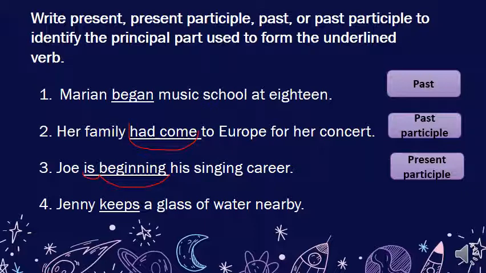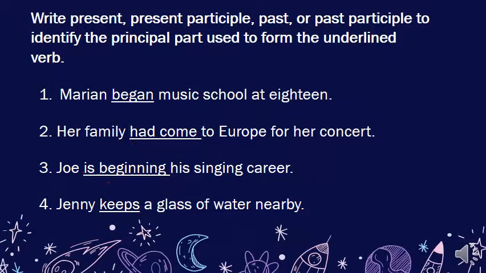And number 4, Jenny keeps a glass of water nearby. Keeps, the verb with S, is in the present. Of course, you remember subject-verb agreement, we look at the subject. If it is singular, we write S above it, and then we add this S to the verb. Of course, this is the way that we can remember the rule, but it's not the rule. The rule is, if the subject is singular, the verb is also singular. If the subject is plural or I, we don't add S to the verb.